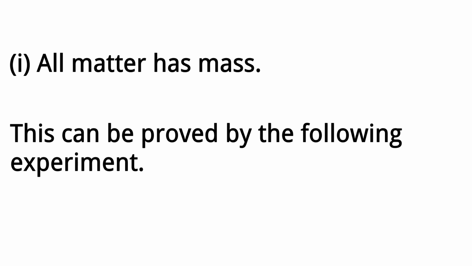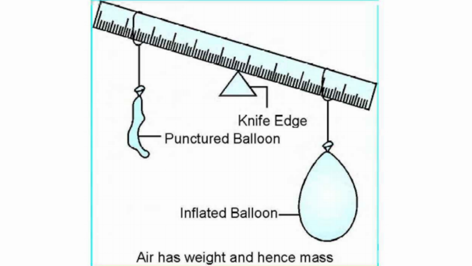1. All matter has mass. This can be proved by the following experiment. Take two balloons. Fill one with air and keep the other empty. Tie these two balloons to the two ends of a scale. Try to balance the flat surface of the scale on an edge from the middle. The observation will be that the scale tilts towards the side having the balloon filled with air. The inference or conclusion is that, as the balloon filled with air has more mass, the scale tilts towards the side having the balloon filled with air. This shows that air has mass.